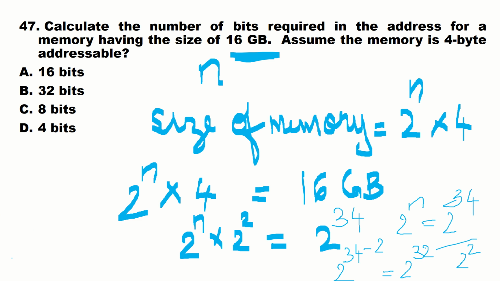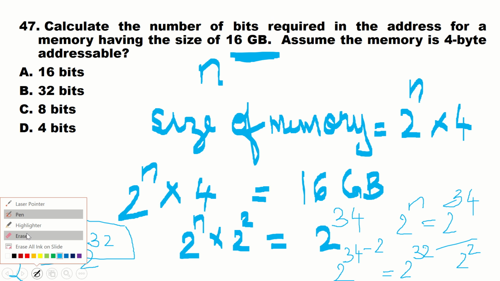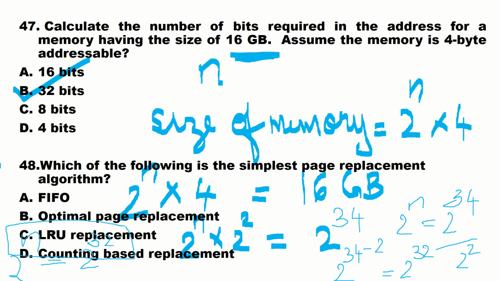So 2 raised to n is equal to 2 raised to 32. Therefore, n is equal to 32 bits. So the correct option is 32 bits. Understand?